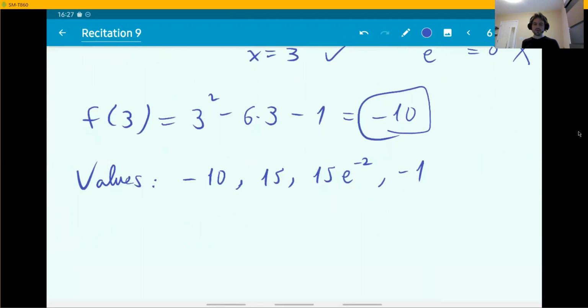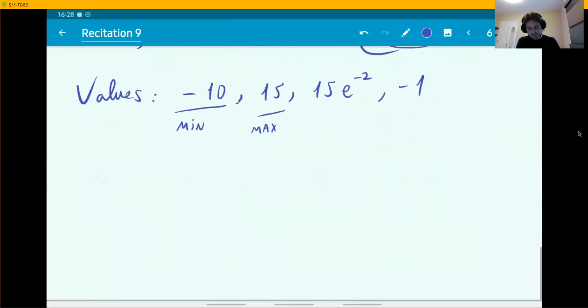Okay, what is the largest? 15 is the max. You can see that because the only two positive numbers here are 15 and 15 e to the minus 2. But e to the minus 2 is a number that's between 0 and 1. So when you multiply 15 by that, you get something less than 15. So that's how I know the second one here is the max. And the min is minus 10.